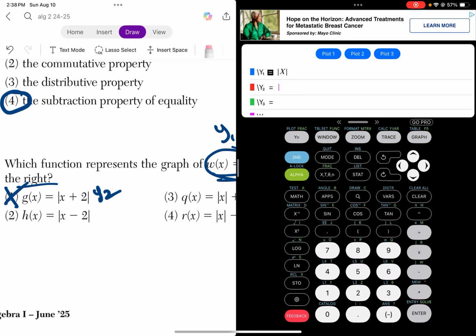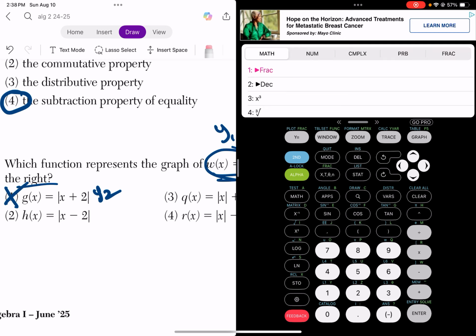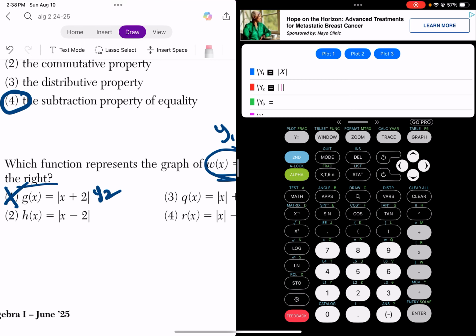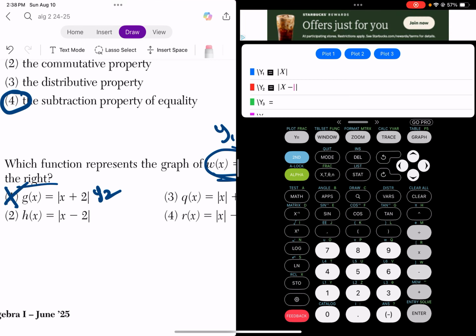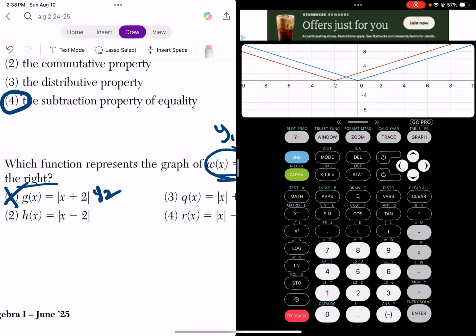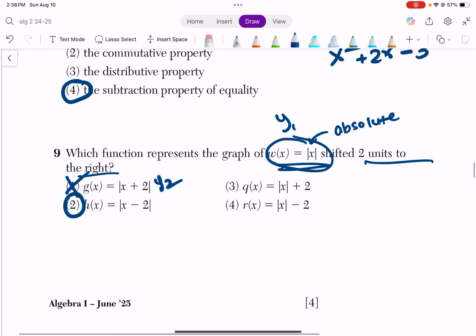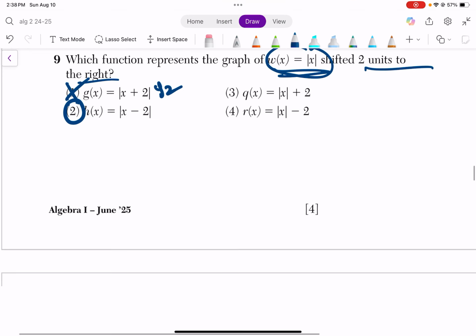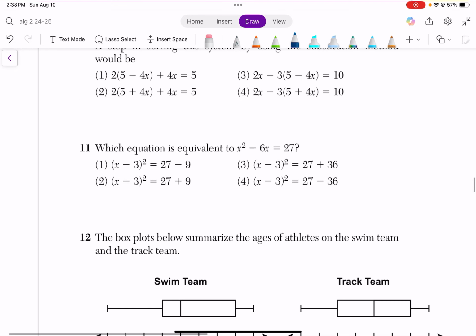So let's erase y2. Again, hitting math, NUM, and I'm going to put x minus 2. And I'm going to hit graph, and then let it load. So if you notice, right, the vertex, or like the bottom, it's not a vertex, but the bottom has moved 2 to the right. So the answer would be 2. Okay, so let's keep going.